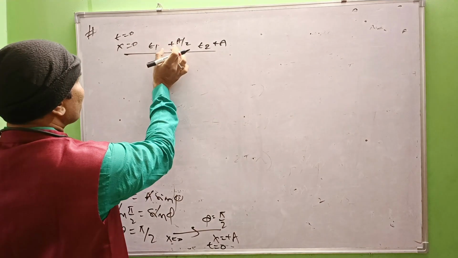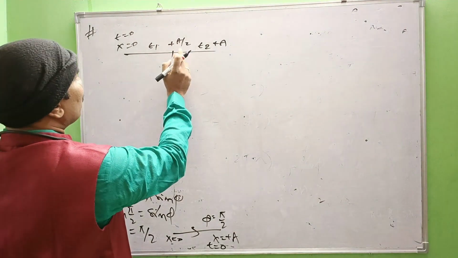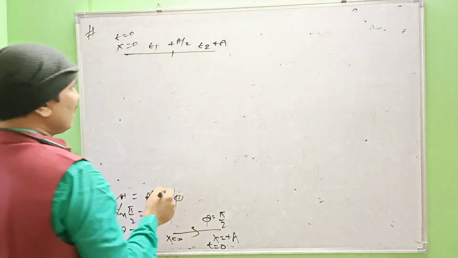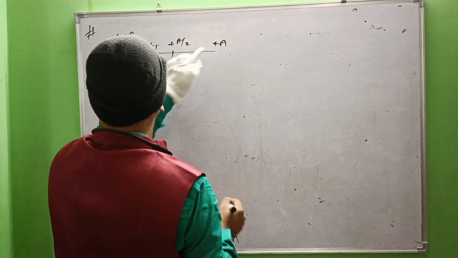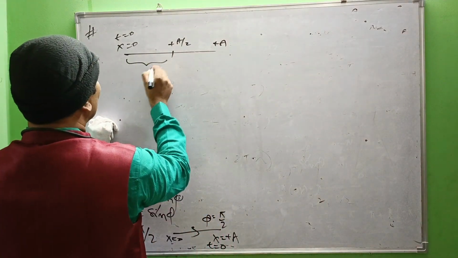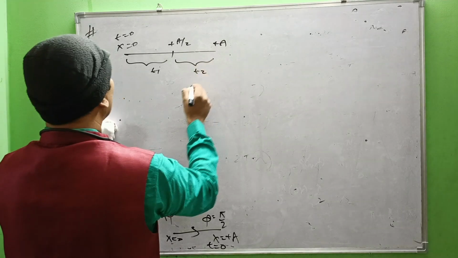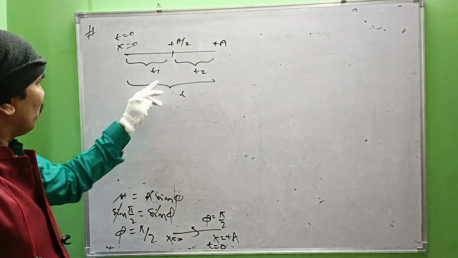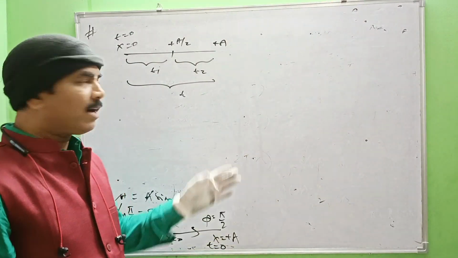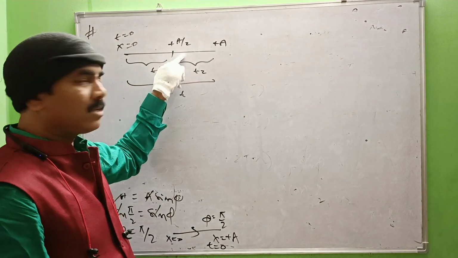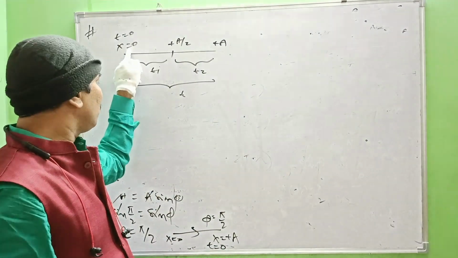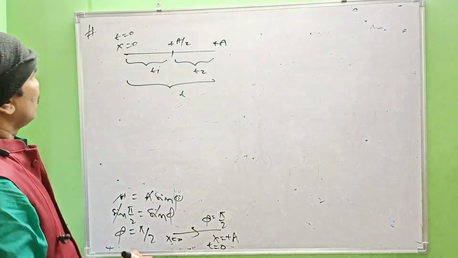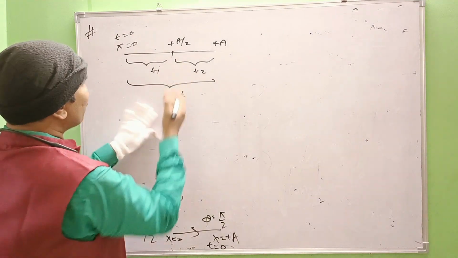To cover a distance of a by 2, what is the time taken? t1. To cover a distance from a by 2 to a, what is the time taken here? t2. Directly, what is the time taken from here to there? That is t. Now, I want to know the relation between t1 and t2. t1 means time to reach this position from the mean position. t2 means time to reach the right extreme position from a by 2. Right? Now, how to know the relation between t1 and t2?